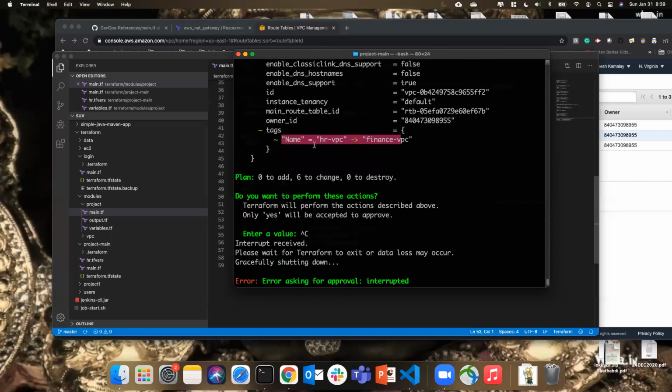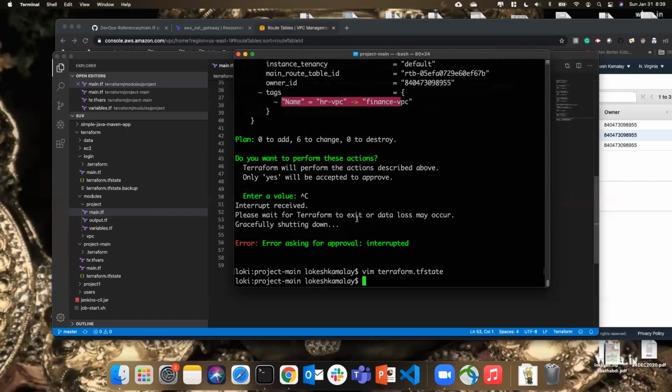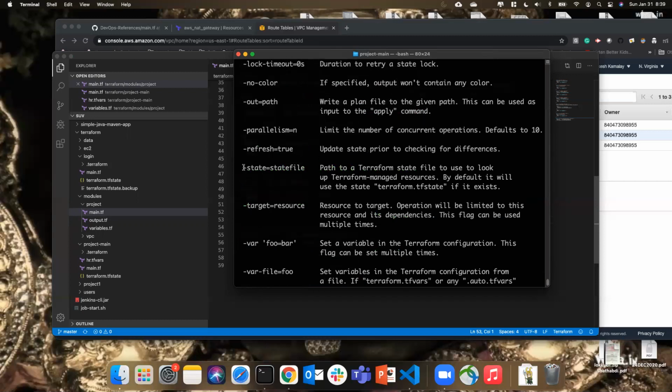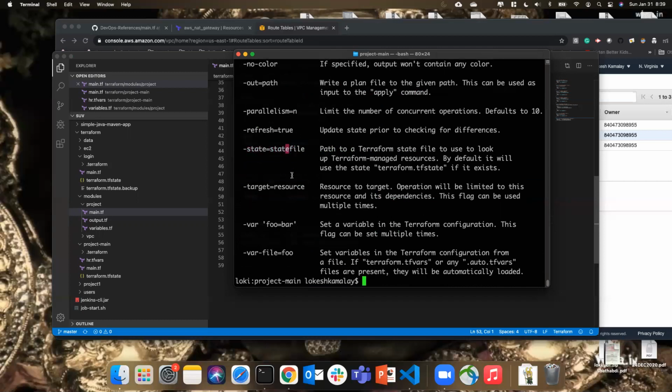So if you are trying to create the same state for a different application, then you need to create a new folder and then execute it there, or you need to change the tf state file output. Okay, so let's check terraform plan --help. So do you see, state file? So now let's give a different one. So terraform apply this finance. So I'm giving the state file. Look for a different one. No, I need to do the plan here, not the apply.